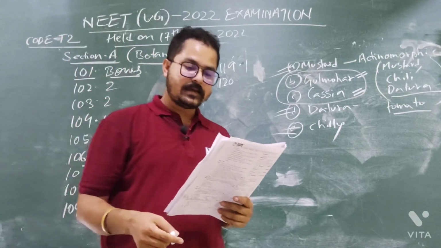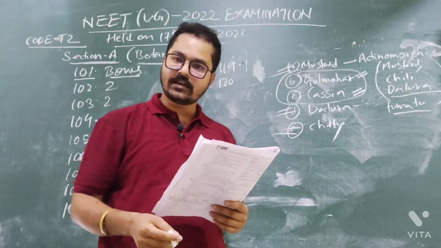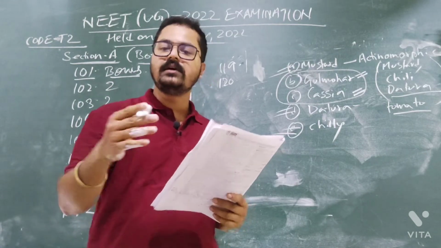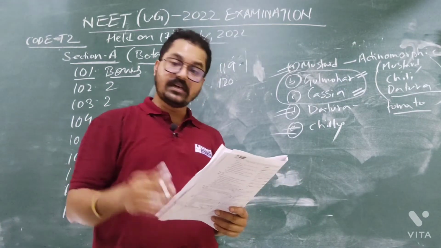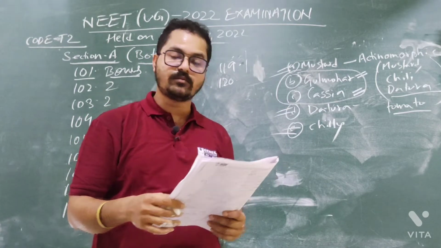Assertion: polymerase chain reaction is used in DNA amplification. Absolutely correct. Polymerase chain reaction is used in DNA amplification. The reason is the ampicillin resistant gene is used as a selectable marker to check transformation.